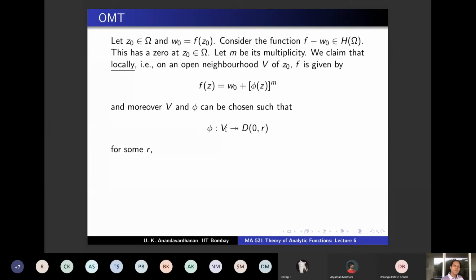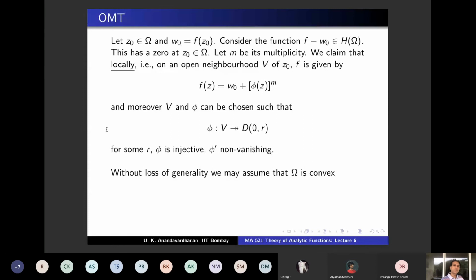For some r, phi from V to D(0,r), phi is injective, phi prime is non-vanishing, and phi of V is open, not just open, it is D(0,r), and I have put a double arrow here, meaning it is surjective. So phi is injective and surjective, so phi is bijective from V to D(0,r), and phi is an open map. Phi of V is open, and phi prime is non-vanishing throughout V. All these conditions together. Okay, this is what we are going to claim.